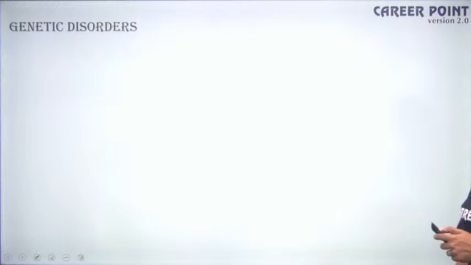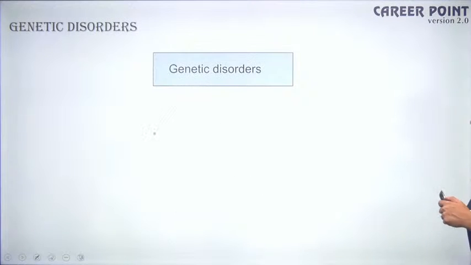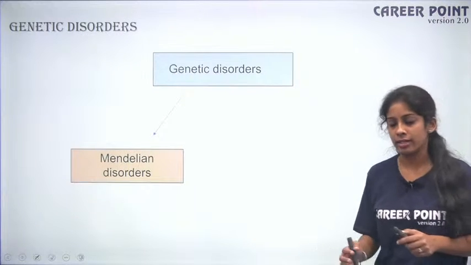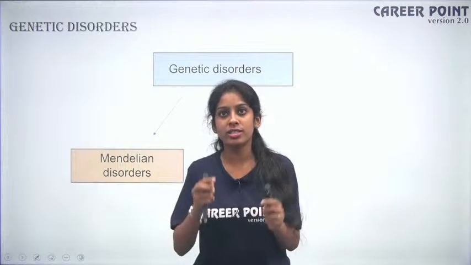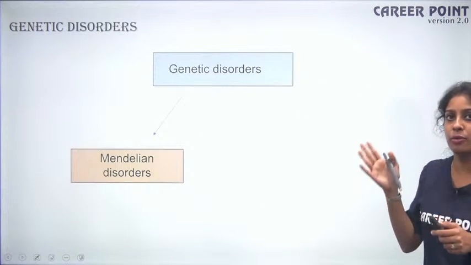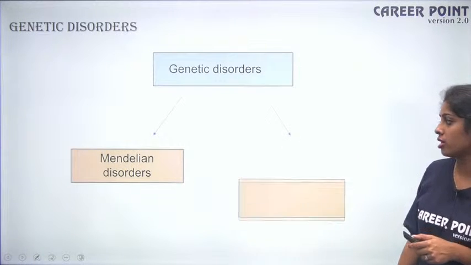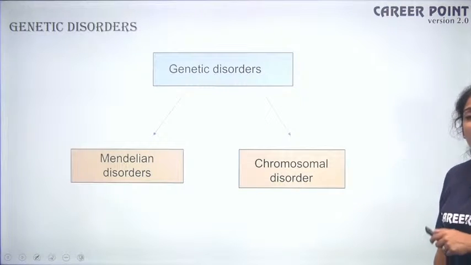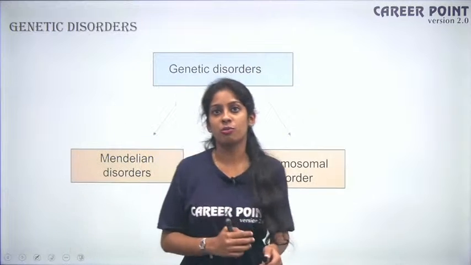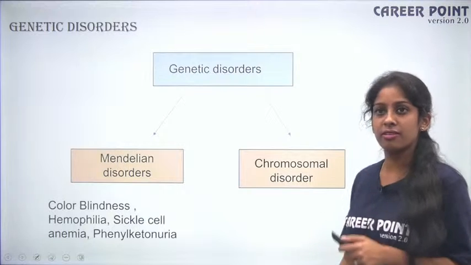Okay. So going further, we are going to talk about genetic disorders. Genetic disorders are divided into two types. One is Mendelian disorders. So what does Mendelian disorder mean? When you have a change in your DNA sequence, that is a Mendelian disorder, okay? When I say there's a point mutation, for example, sickle cell anemia has a point mutation, so that will come under Mendelian disorders. The next is chromosomal disorder, when you have a shift or change or loss or gain of a particular set of chromosomes. That comes under chromosomal disorder, fine? Okay. So your color blindness, hemophilia, sickle cell anemia, phenylketonuria.